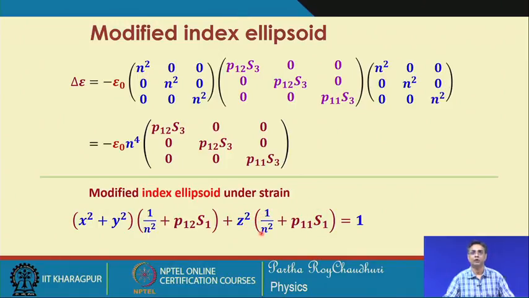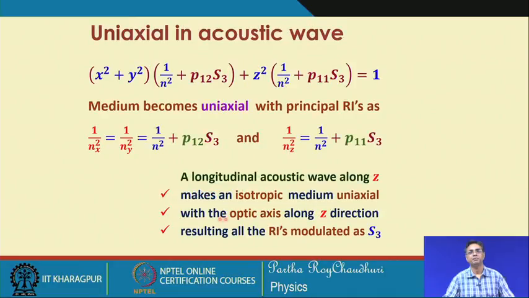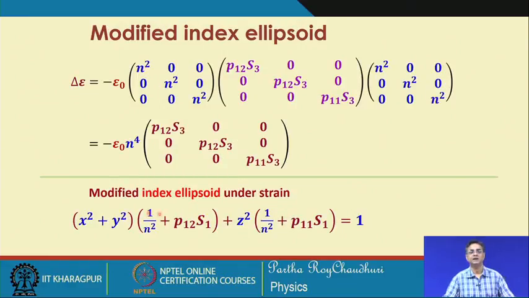So, the modified refractive index along the z direction is different from the refractive indices along x and y, which are identical. So, the medium again becomes anisotropic, that is uniaxially anisotropic, in which case the optic axis is now defined along the z axis.